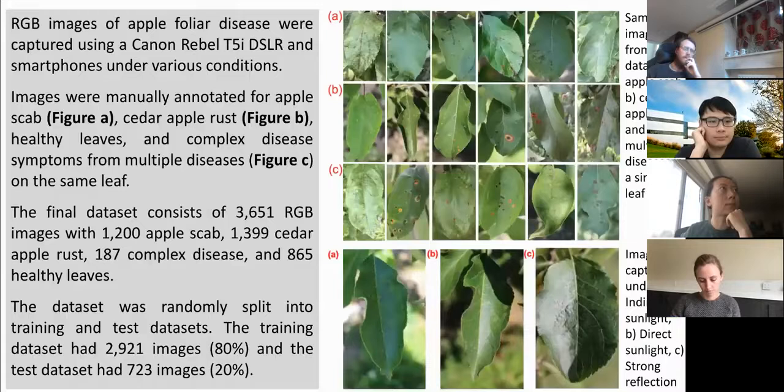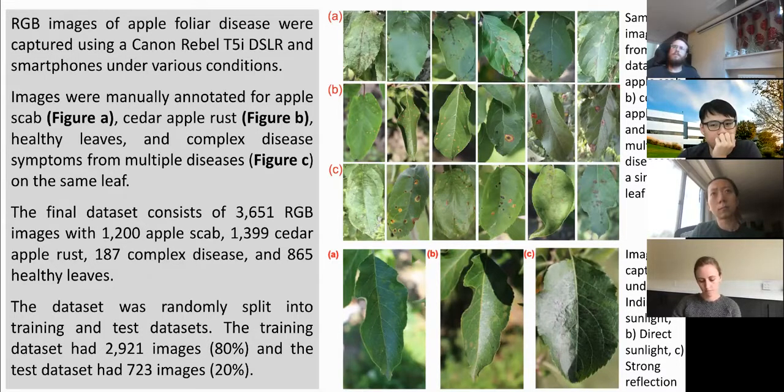Next slide. So for this competition, we had a total dataset of 3,651 RGB images. These images were captured using a Canon Rebel T5i DSLR camera and smartphones under various conditions. And we basically had three different disease categories. Here in the pictures, you can see the first row is the apple scab disease, and in the second row, you can see the cedar apple rust.